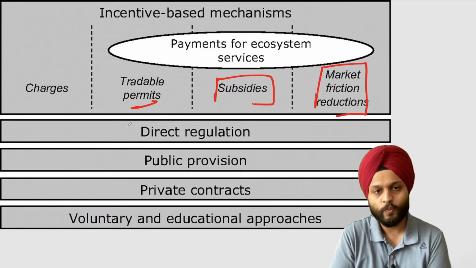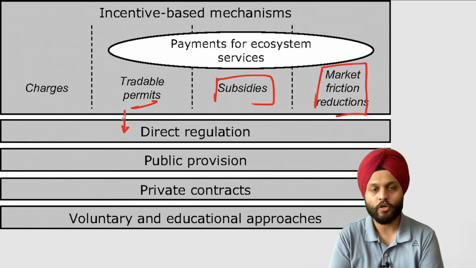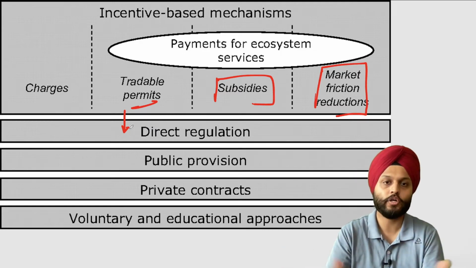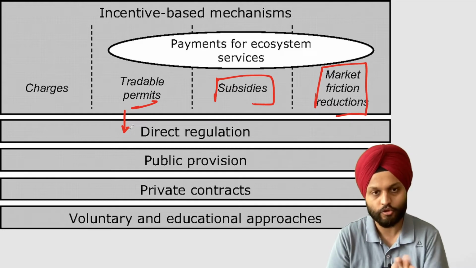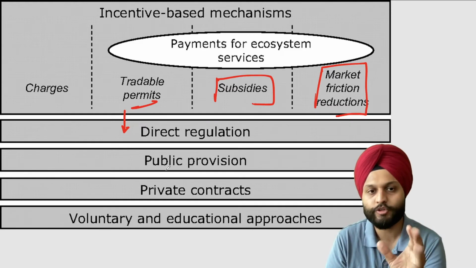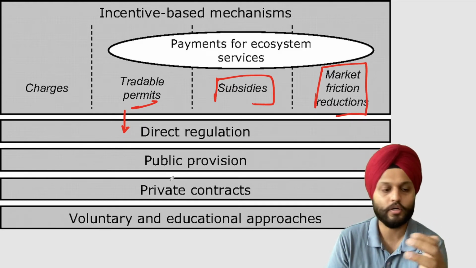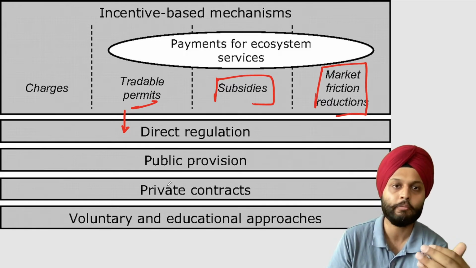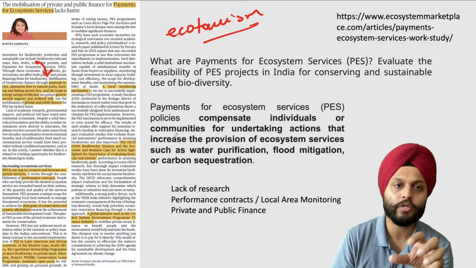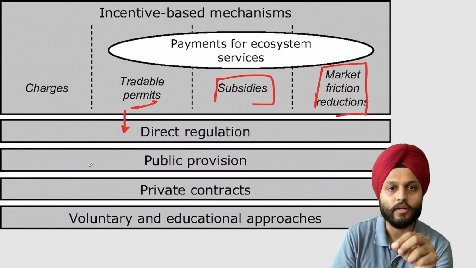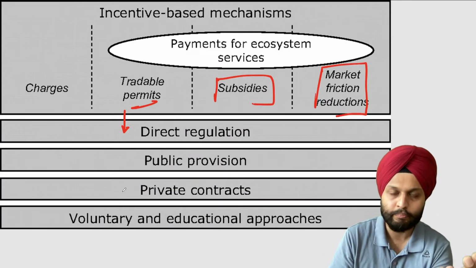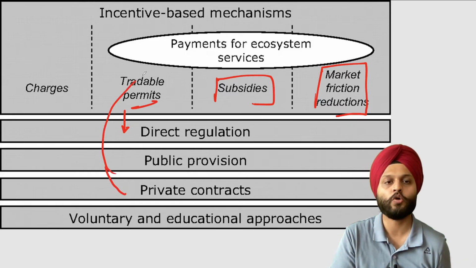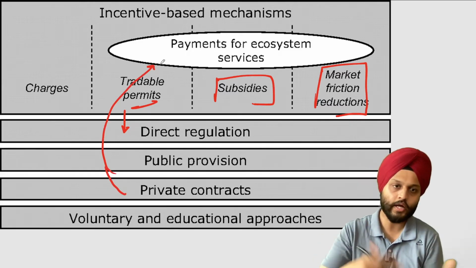Now for this, we have the following things. One is direct regulation, so government imposing a regulation: you can do this, you cannot do this, all those things. Then public provision, private contracts, where a company or an individual can directly come into contract. So without the intervention of the government, the people who would be benefited directly come into contract with the local people and they make this arrangement.